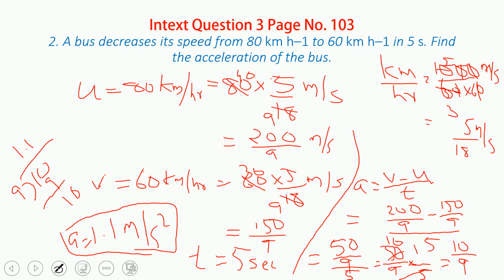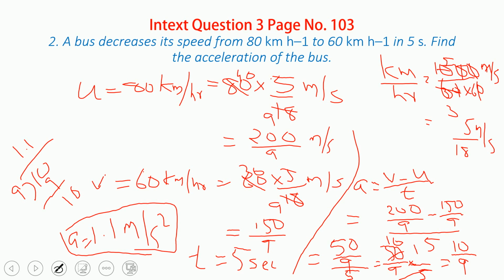So here what is to be understood? Here the speed decreases from 80 to 60, that is U is equal to 80. Oh, I made a mistake. In the last case, sorry, a little change is there. Here U is equal to 80. I considered it as V in the substitution. I made a little mistake, we can correct it now.